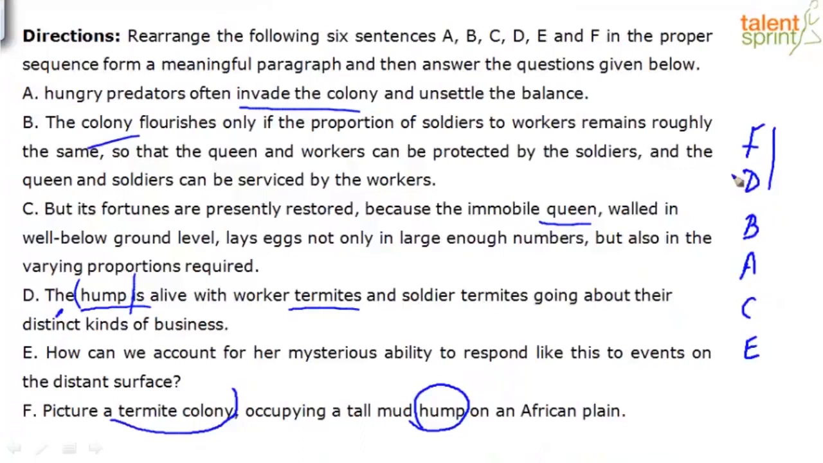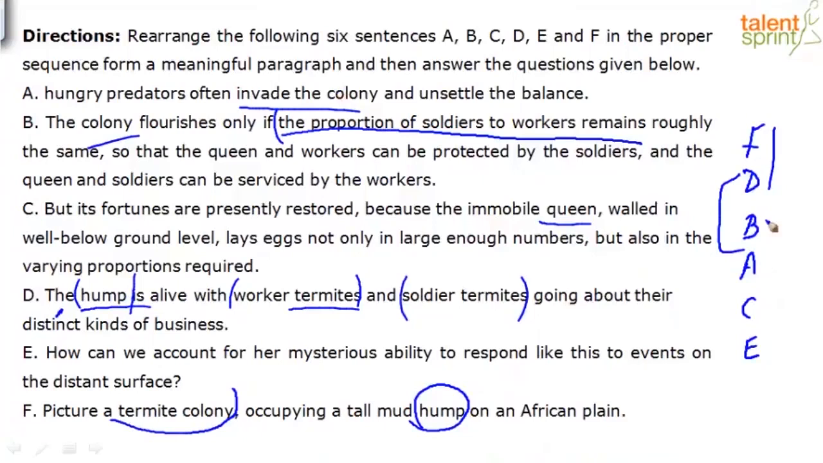How is D-B a link? D talks about two types of termites, worker termites and soldier termites. And then in B, if you notice, it says what happens with the proportion of these worker and soldier termites. The proportion of soldiers to workers remains roughly the same, so that the queen and workers... So again, it is expanding on these two particular entities, worker termites and soldier termites. That's a link for you, DB.